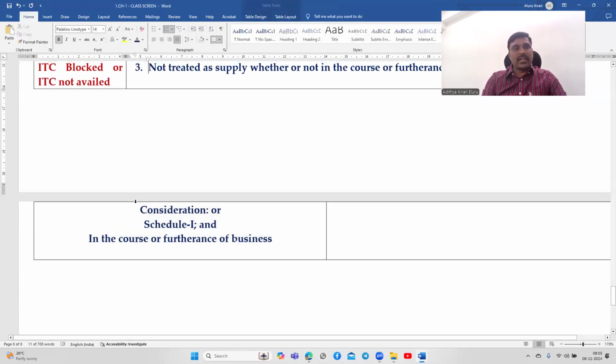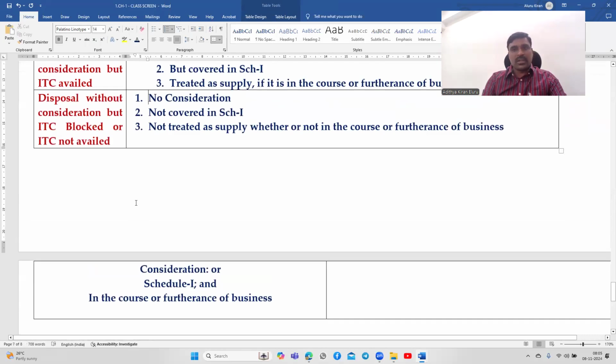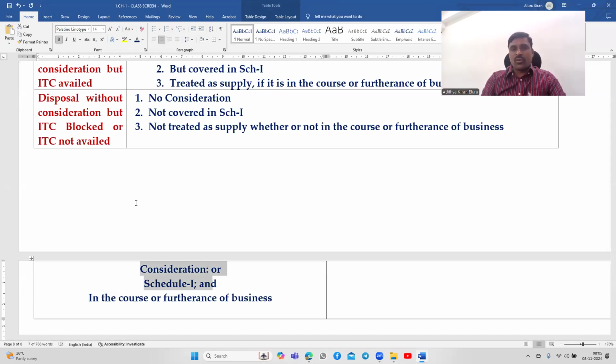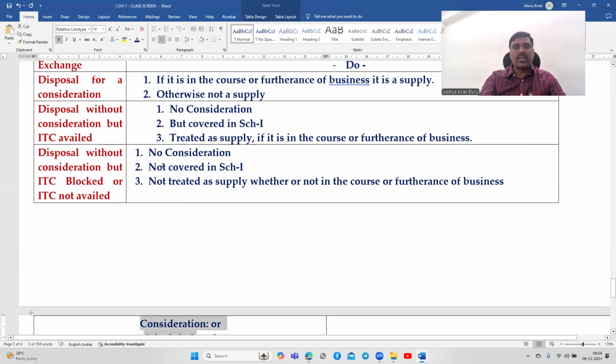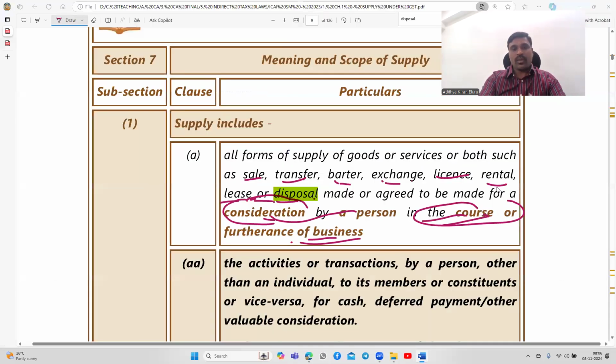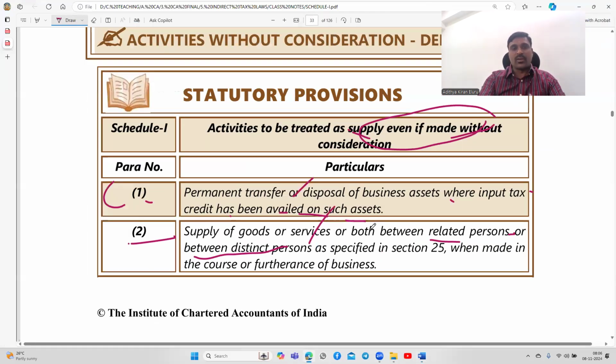Here above, when I say there is no consideration, I am saying disposal without consideration and also not covered in Schedule 1. Therefore, the first two conditions are not satisfied, and I need not check the second condition. Either there should be a consideration or it should be covered in Schedule 1. That is disposal without consideration, but ITC blocked or ITC not availed. Okay, so these two are the Schedule 1 transactions.